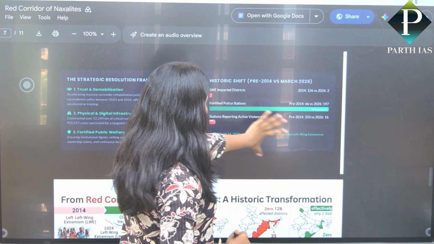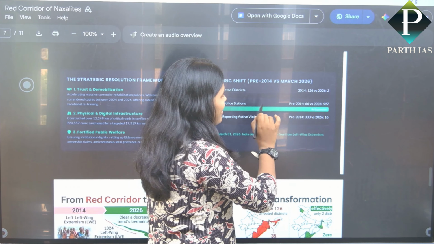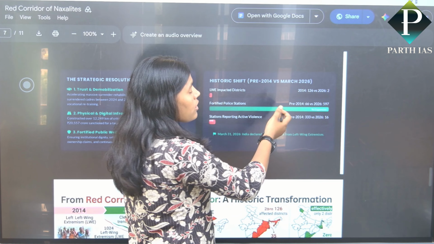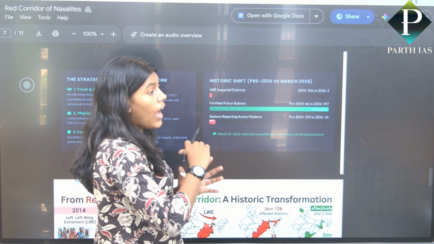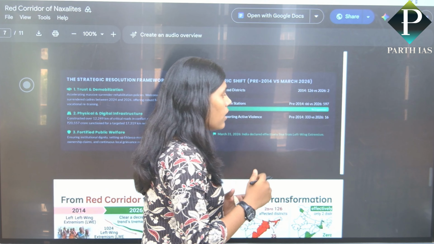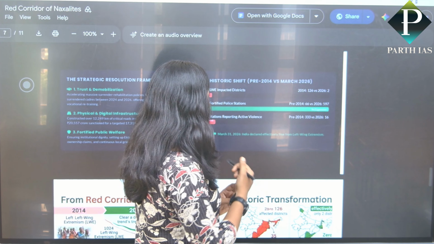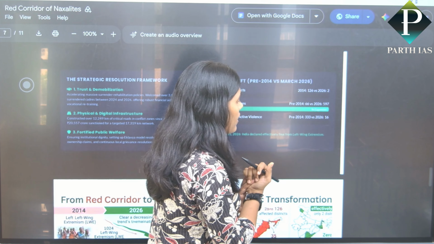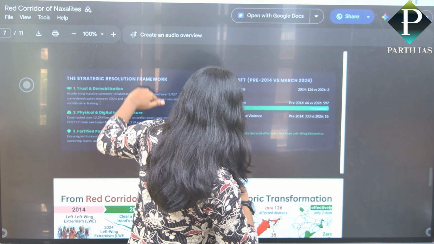In this slide, you can see that at the initial time, in 2014, 126 districts were affected by the Naxalites, but in the present conditions, only 2 districts are affected and 0 districts are highly affected. Police stations: 66 in 2014, but 597 in 2026. Active violence reported: 333 in 2014, and in the present, 2026, 16.